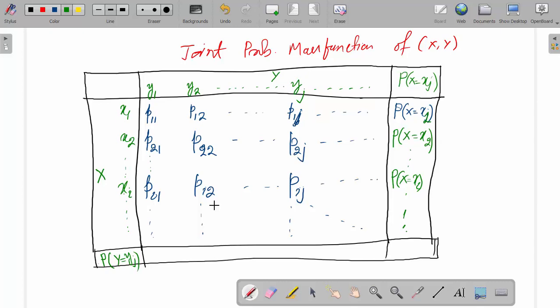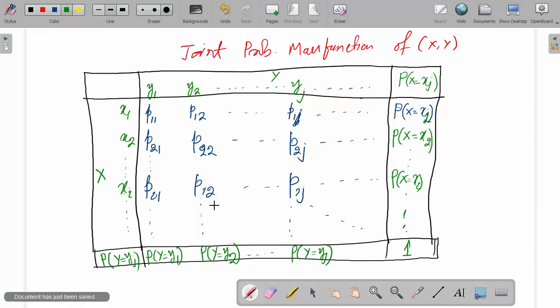In this column, the value of y is y1 and the value of x is changing. So if we add, this will be probability Y equal to y1, this will be probability Y equal to y2, and this will be probability Y equal to yj. And if you add all these probabilities in this row and in this column, this will be 1.